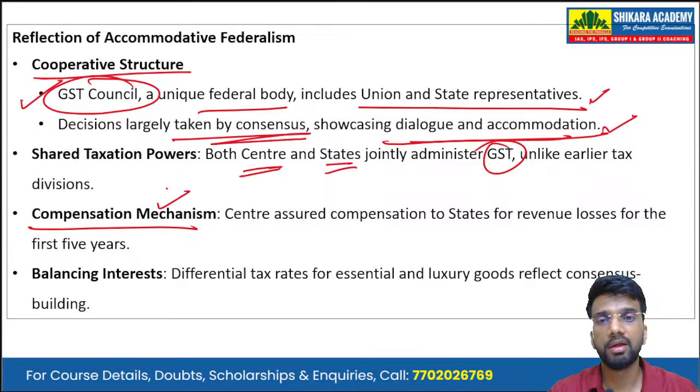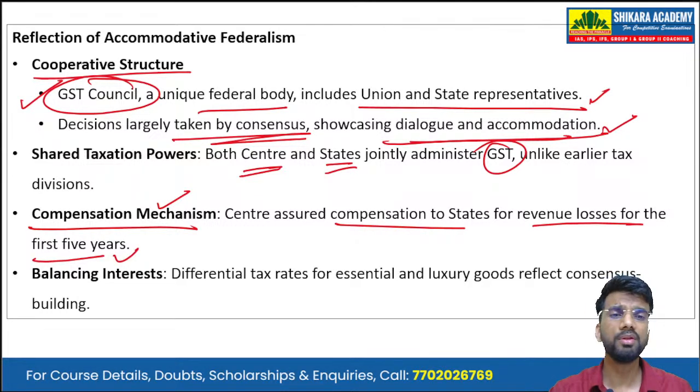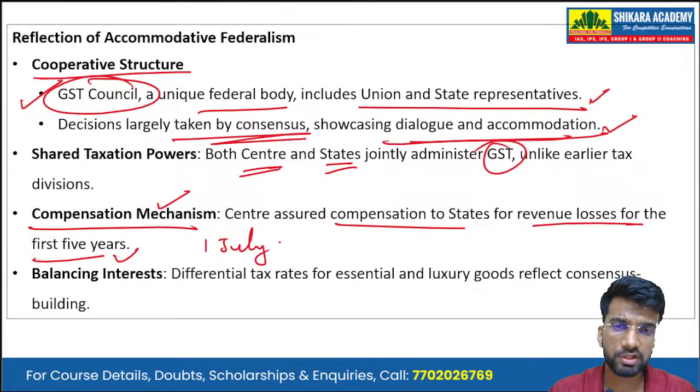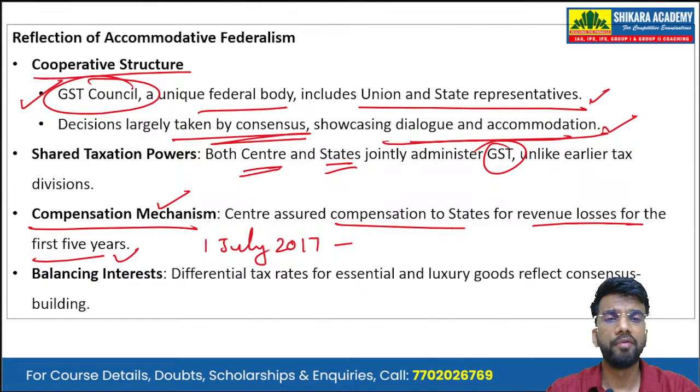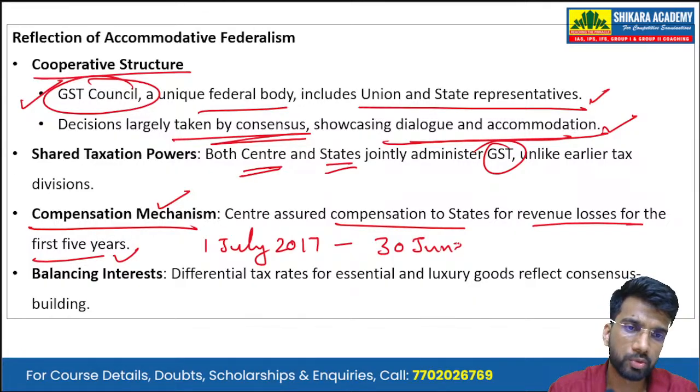Then it has the scope for a compensation mechanism. The center ensured compensation to states for revenue losses for the first 5 years. So, starting from 1st July 2017, when GST was implemented, or the GST era started, till 30th June 2022.